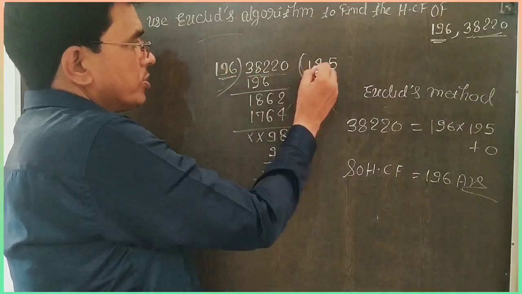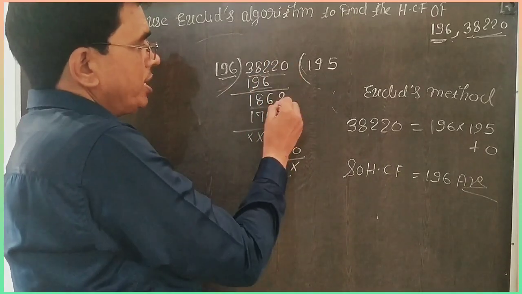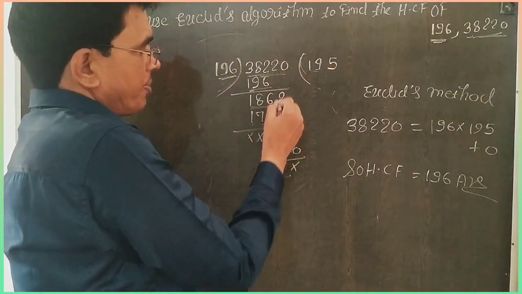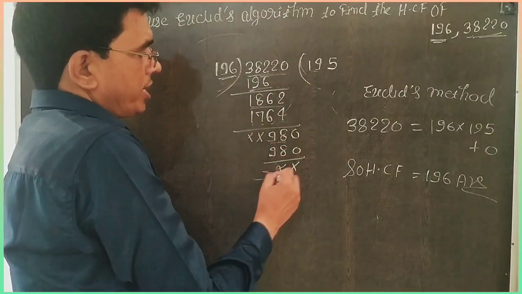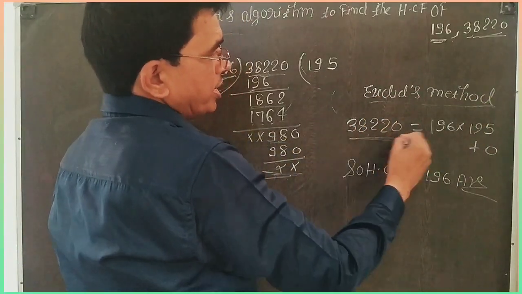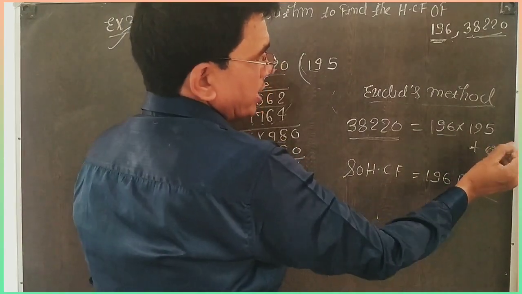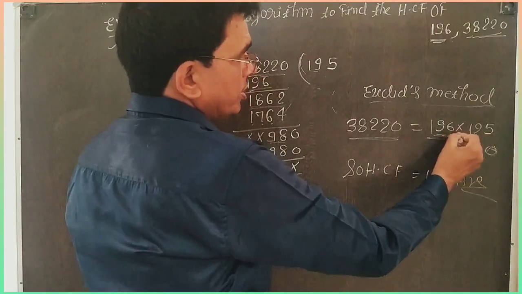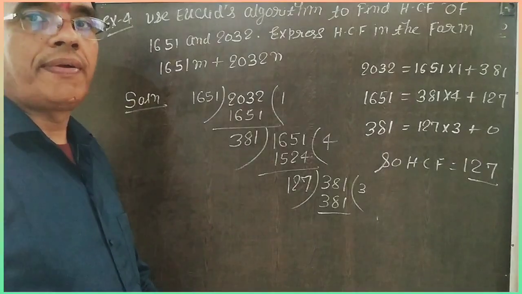196 into 382: 1 times 196. Now subtract, we get 186, then 2 is here, so 1862. Now 9 times, we get 1764. Subtract, then we get 98. Here is 0 and 5 times is 980. Now there is no remainder. So by Euclid's method, you write dividend equal to divisor into quotient plus remainder. Remainder is 0. Then the divisor is the HCF. So when the remainder is 0, the divisor is 196. So HCF is 196.